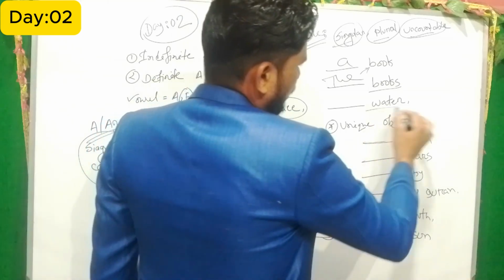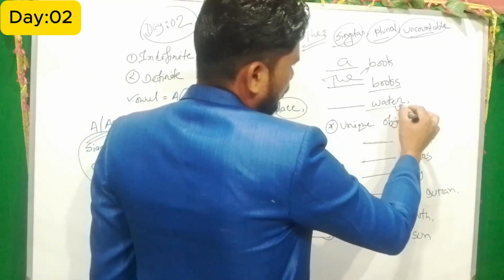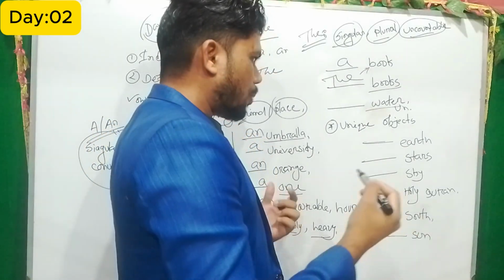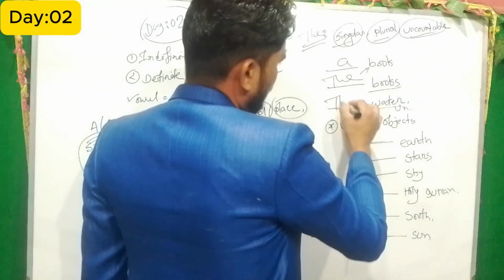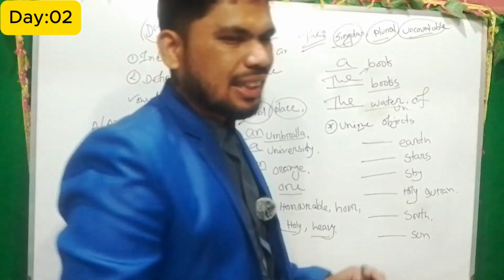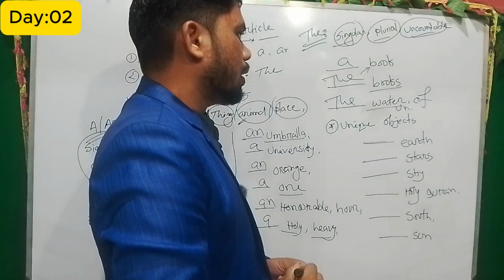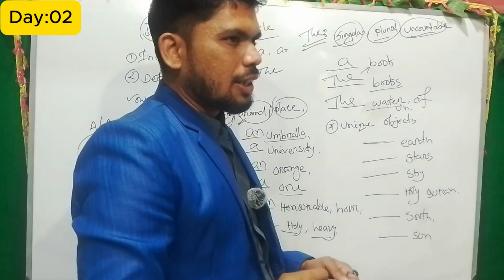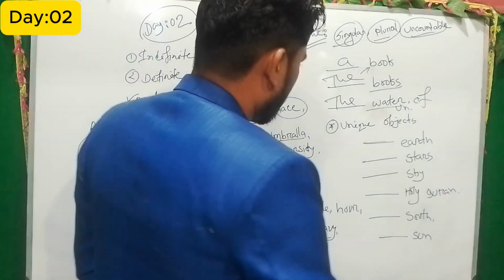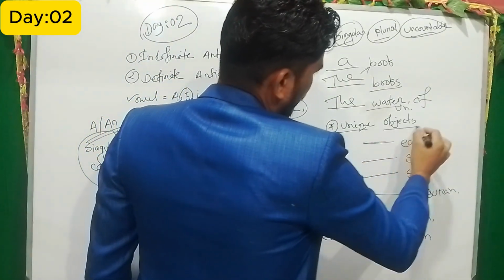Okay, water, we know this is an uncountable noun, so we can use in front of an uncountable noun, that is the. So the water of the pond is very clean, the water of the river is very clean, we can say. Okay, so now comes the unique object.